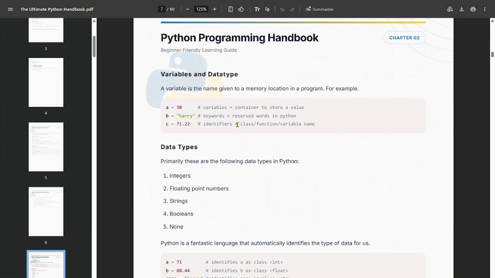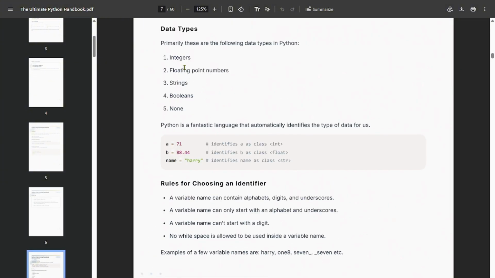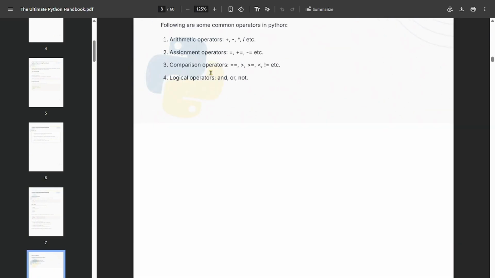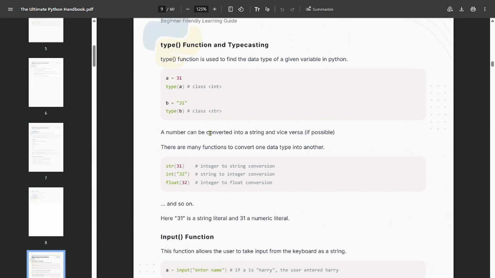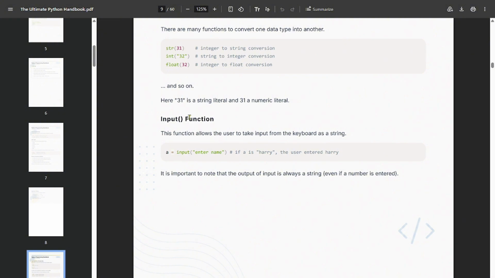Loops in Python: for and while. Okay, now it reads for and while. I think it's going too fast. Let me break it down and teach you something basic. Okay, let's clear the basics. Variables we have got: integer, floating number, string, booleans, none. Logical operators in Python we have got.